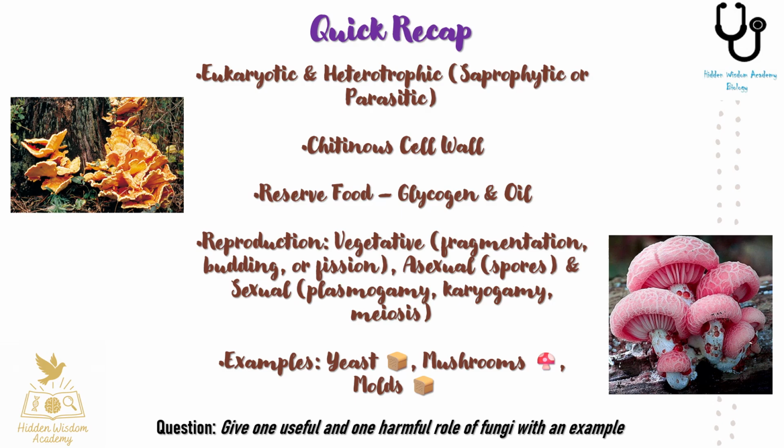Let's quickly recap salient features of fungi. They are eukaryotic and heterotrophic organisms with a cell wall made of chitin. They store food in the form of glycogen and oils, unlike plants that use starch. Reproduction in fungi is by three means: vegetative, asexual, and sexual.